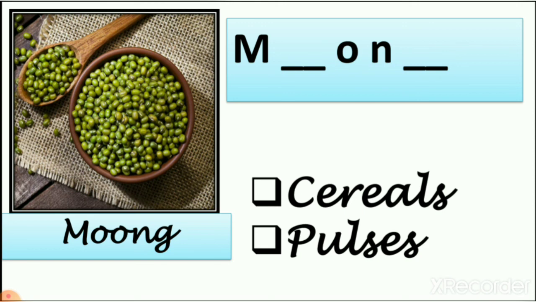Now what is the missing letter in this spelling? M-O-O-N-G. The name is moong, and is it pulses or cereals? Yes, it is pulses.